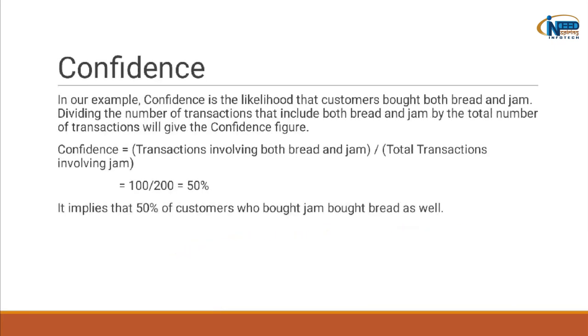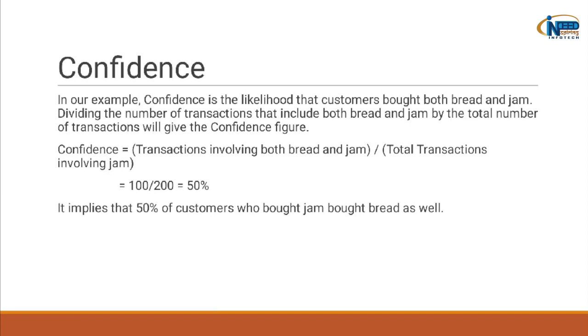Moving further, we will talk about confidence. According to the example, confidence is the likelihood that customers bought both bread and jam together. Dividing the number of transactions that include both bread and jam by the total number of transactions involving jam will give the confidence figure.